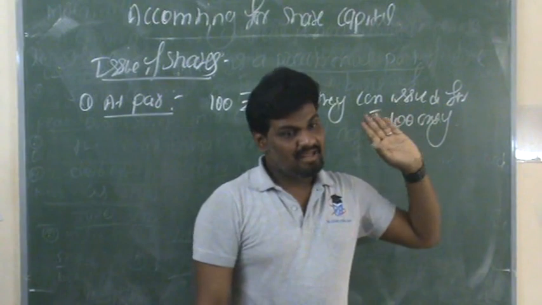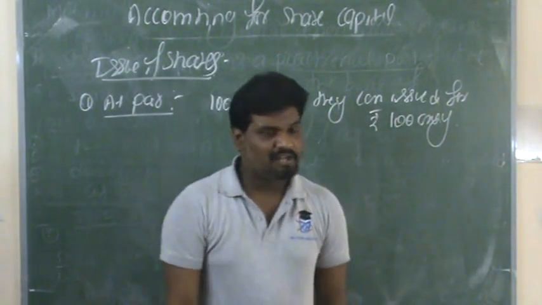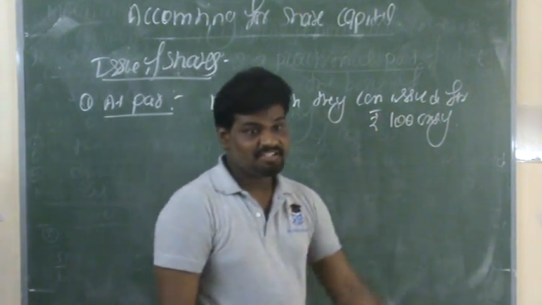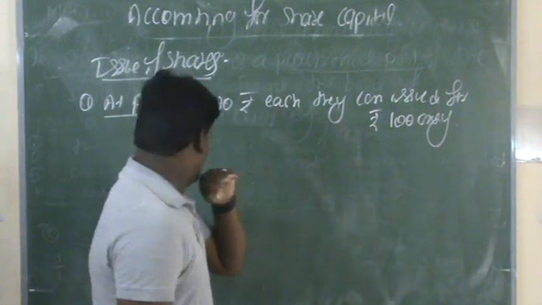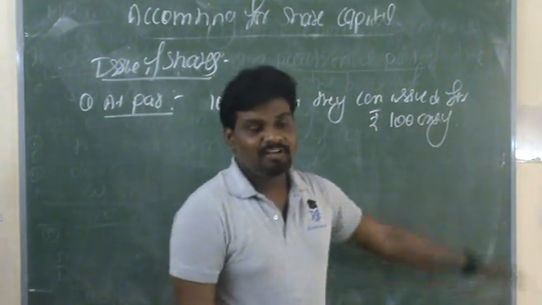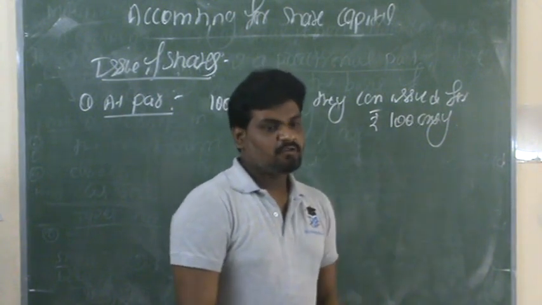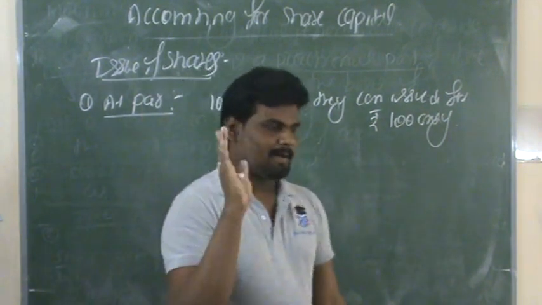Shares at par means equal to face value. Actual value means nothing but face value. Whatever the actual and original value of shares, that much amount only we can collect from the public. This is the first situation of issue of shares, the first one, at par.